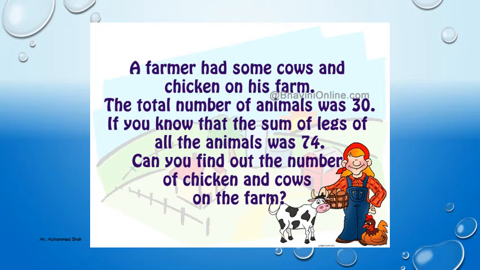That means the total number of legs. A chicken has 2, we know a cow has 4, and the total number of animals is 30 only. So how many cows? How many chickens? You can think, fire your brain and tell me. You can WhatsApp the answer to my number right now.